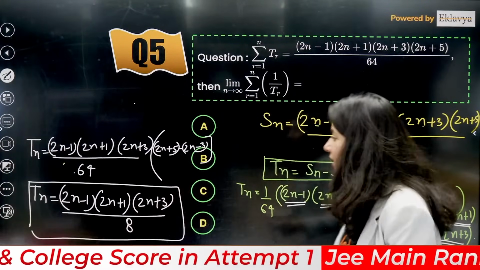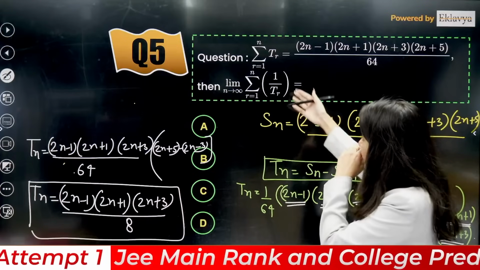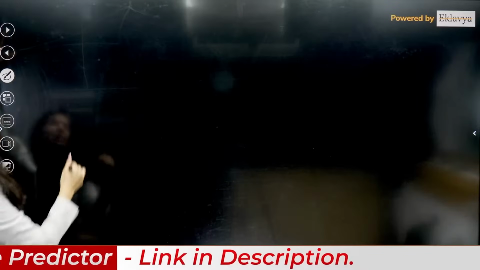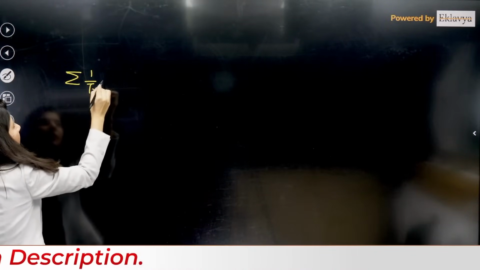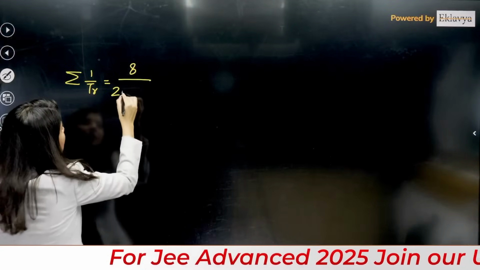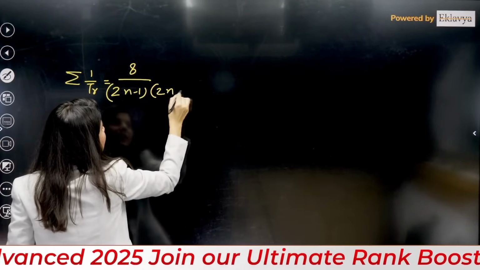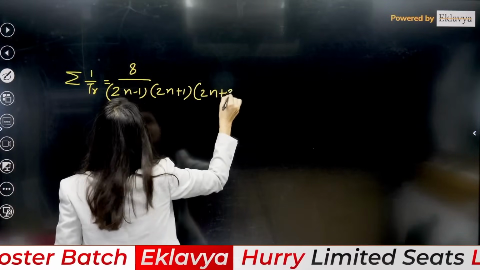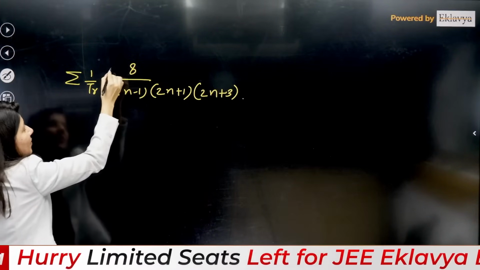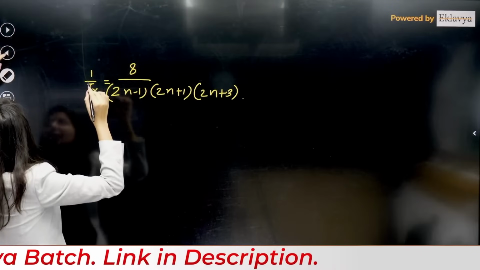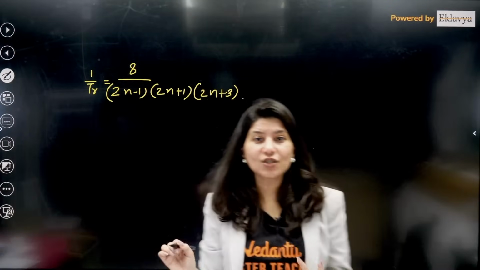Now you have got your general term, Tn or Tr also. You are looking for sigma 1 by Tr, correct? Sigma 1 by Tr is equal to 8 upon 2n minus 1, 2n plus 1, 2n plus 3. Sigma will be applicable over here. This is 1 by Tr actually. Now, how to handle such type of question?